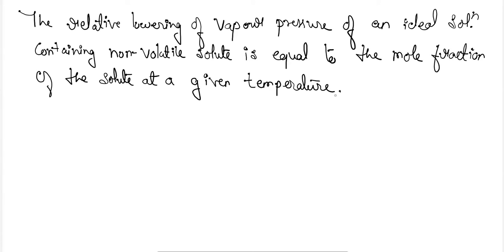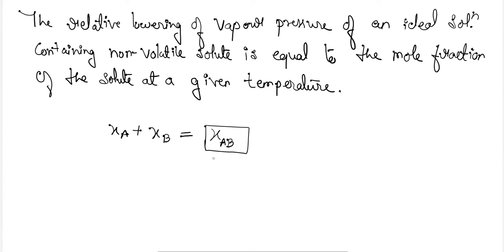Now one note can also be made here: for a solution containing several non-volatile solutes, meaning more than one non-volatile solute is present in the solution, the lowering of vapor pressure will depend on the sum of the mole fractions of the different solutes. Let's say XA and XB are the two non-volatile solutes present in the solution. Then the sum of the mole fractions, XA plus XB, that is XAB, will be responsible for the relative lowering of vapor pressure.